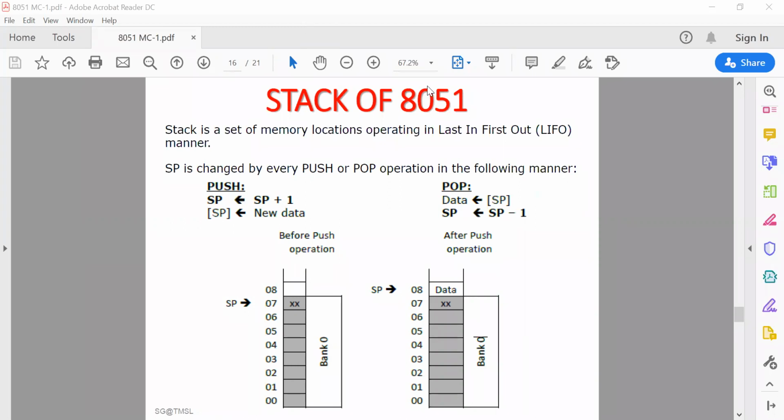Now, is it clear up to this much, everyone? Is it clear? Are you clear? Any confusion? Do you have any confusion, any queries?